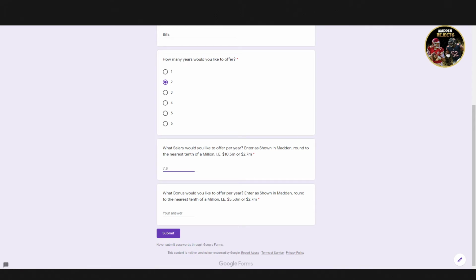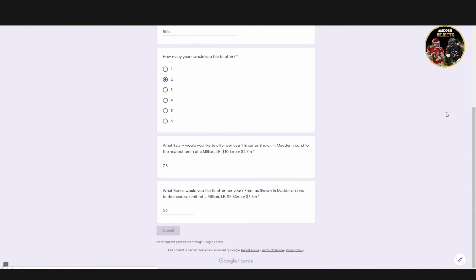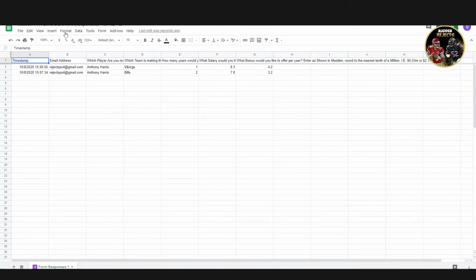So this here's the salary. This would be when you're in game. This is what you want to offer him. So you want to pay him $7.8 million a year for 2 years, and then your bonus money, we'll do $3.2 million in bonus. Submit the form. All right, boom. So it's going to go there, and then it pops up on my little sheet here.